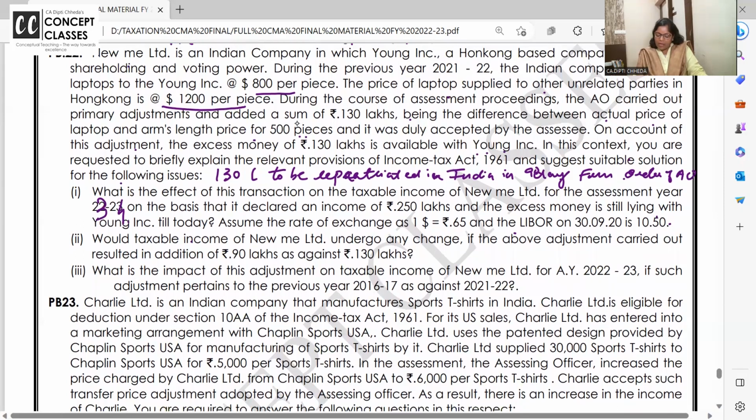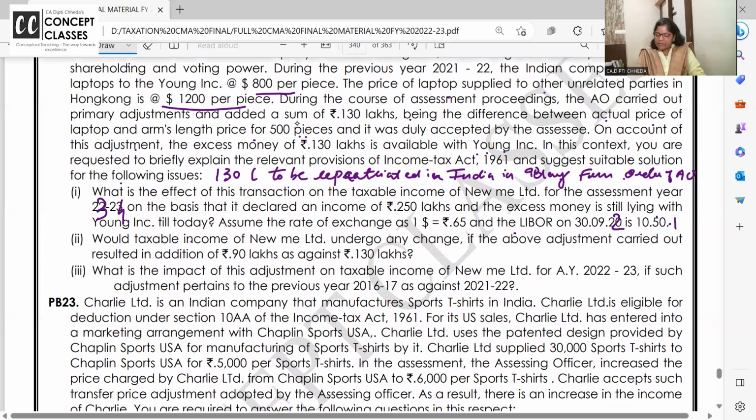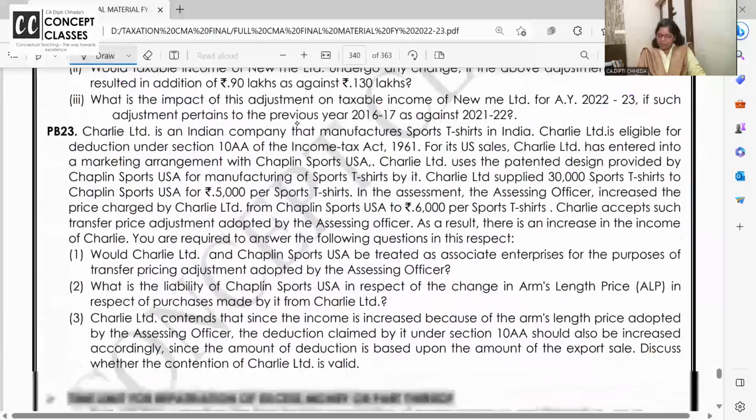This time, LIBOR rate, how much have they given? On 30th September, 22 crores. LIBOR rate is given as 10.5 plus 3%. Take a pause.